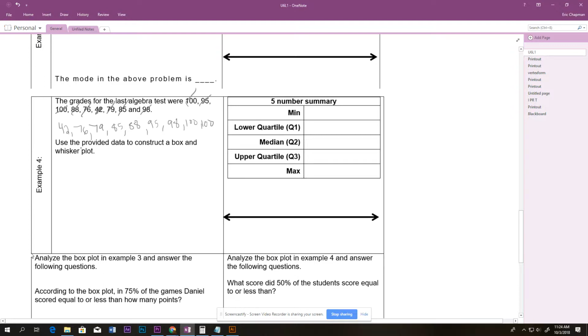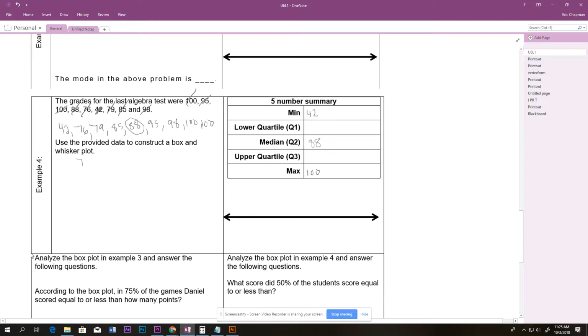Okay, so we're going to find our min, which is 42, and our max, which is 100. Now we're going to find our median. The number in the middle is, let's see, 1, 2, 3, 4, which is 88.